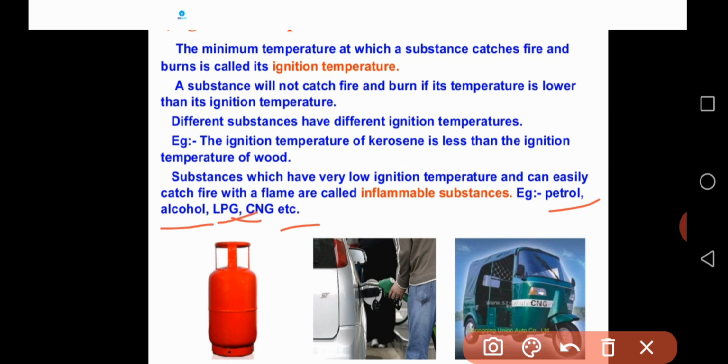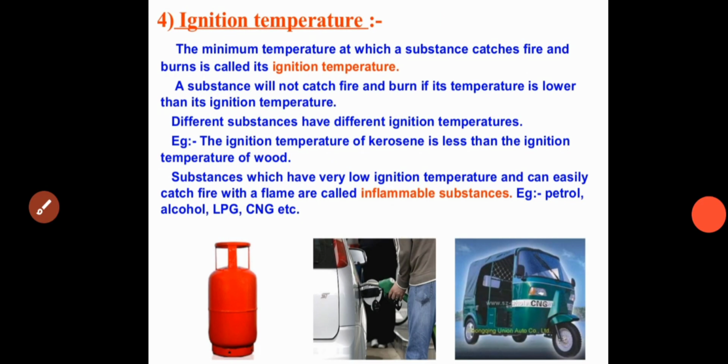If you take LPG, petrol or alcohol and put a flame or ignition source near the petrol, it automatically catches fire, because it needs very low ignition temperature and catches fire very quickly. Those substances are commonly called inflammable substances. So these are all about ignition temperature.